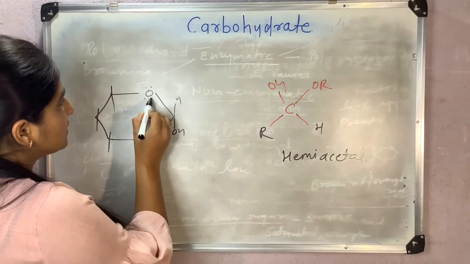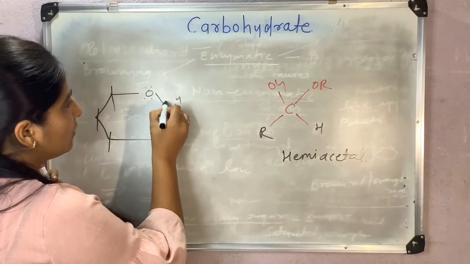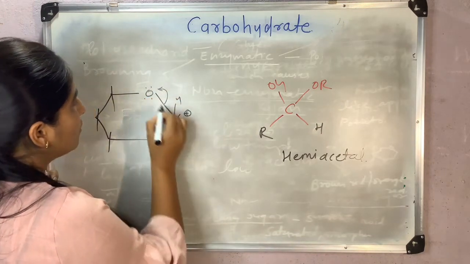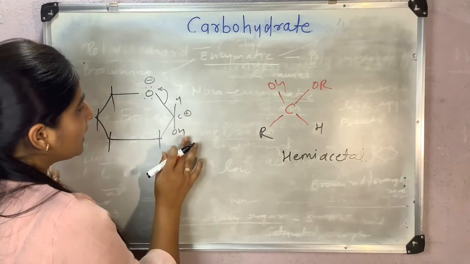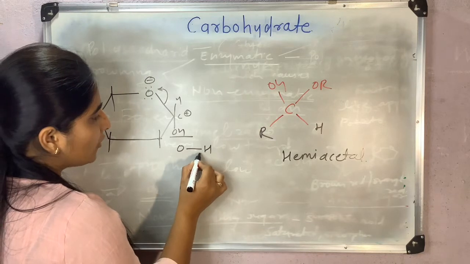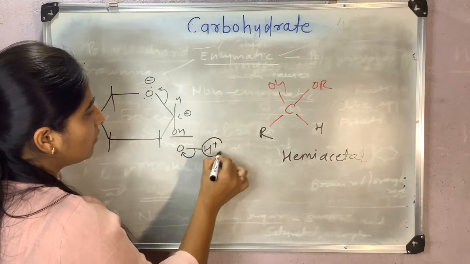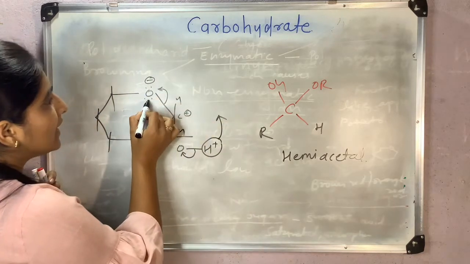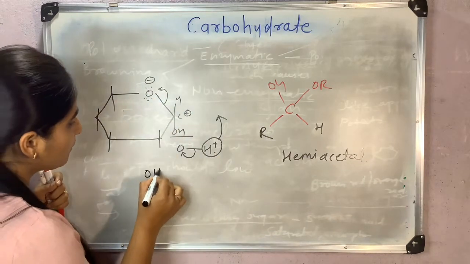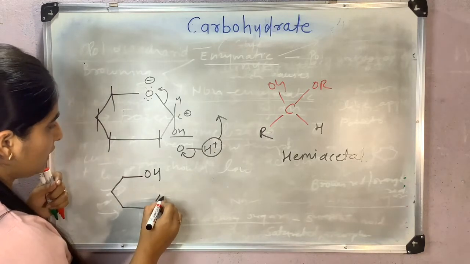As this oxygen is electronegative, the electron density will be attracted towards the oxygen. This carbon will become positive, and this will become negative. Then in this hydroxyl group, this hydrogen will give its electron to oxygen and this proton will be removed. Then this negative oxygen will accept that proton and become an alcohol.